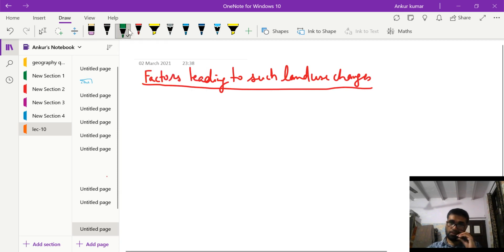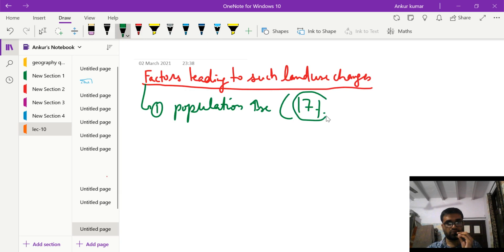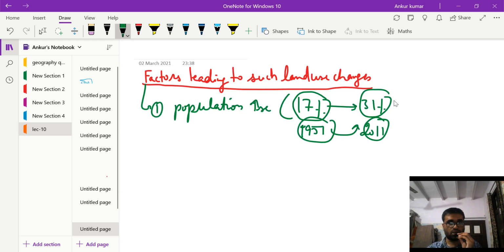Factor number one is population increase. As we have said, the urbanization of India increased from 17% to 31% from the 1951 census to the 2011 census. So because of the increase in population, the cities expanded.